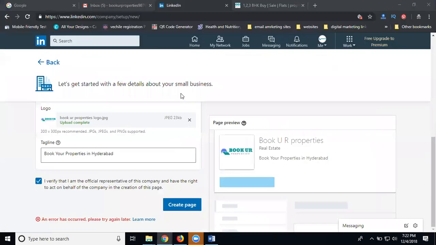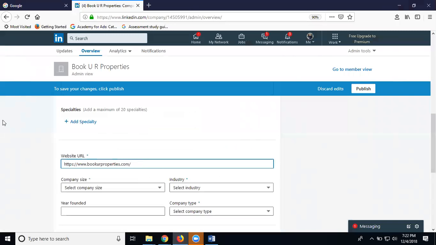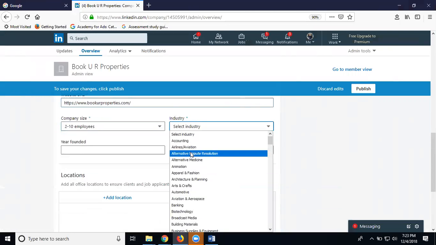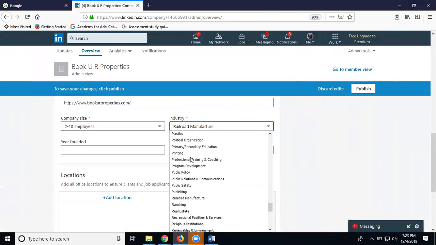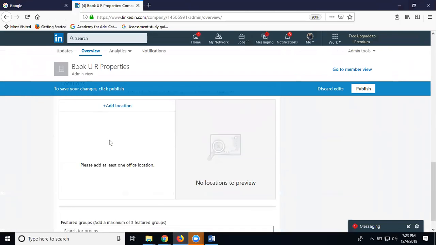Now after that, add your website URL, company size, industry, year of founding, type, public company. For any company page creation, location is a must and very important. Location is a must and very important.